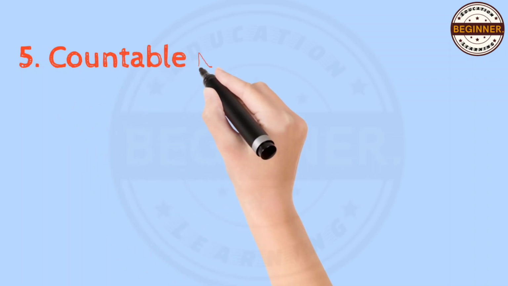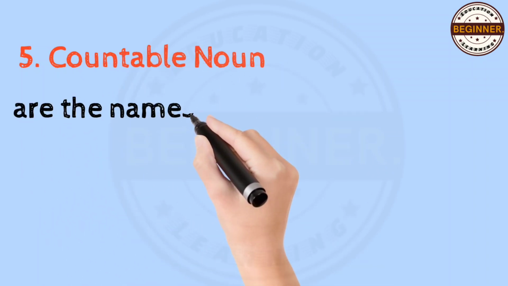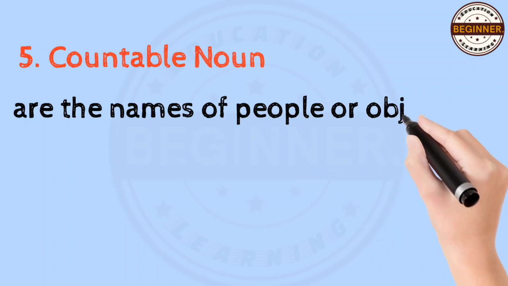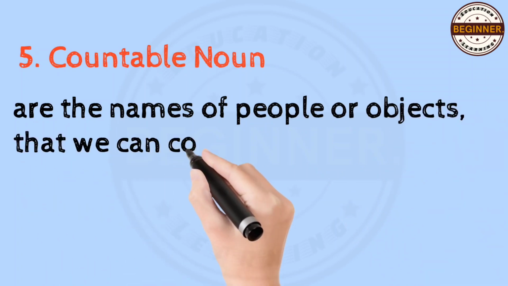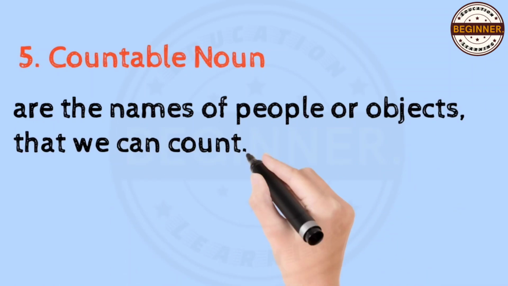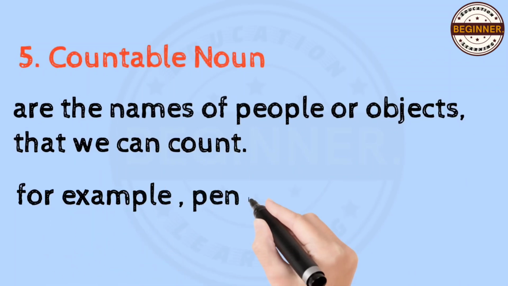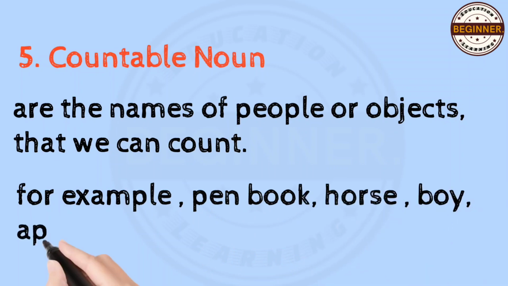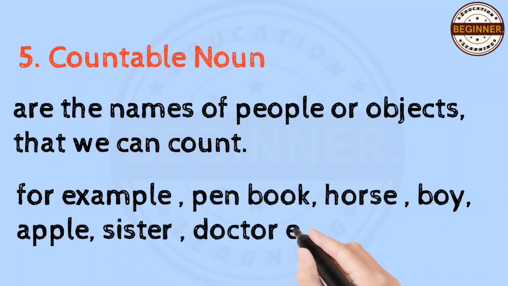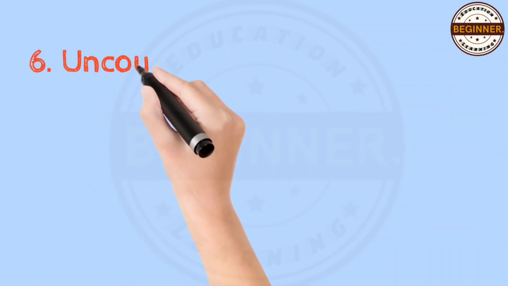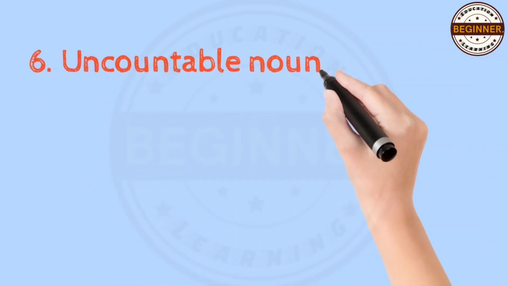Number 5, kind of noun is countable nouns. Countable nouns are the names of people, animals, and objects that we can count. Examples of countable nouns are pen, book, horse, boy, apple, sister, doctor, etc. Number 6, kind of noun is uncountable nouns or uncountables.